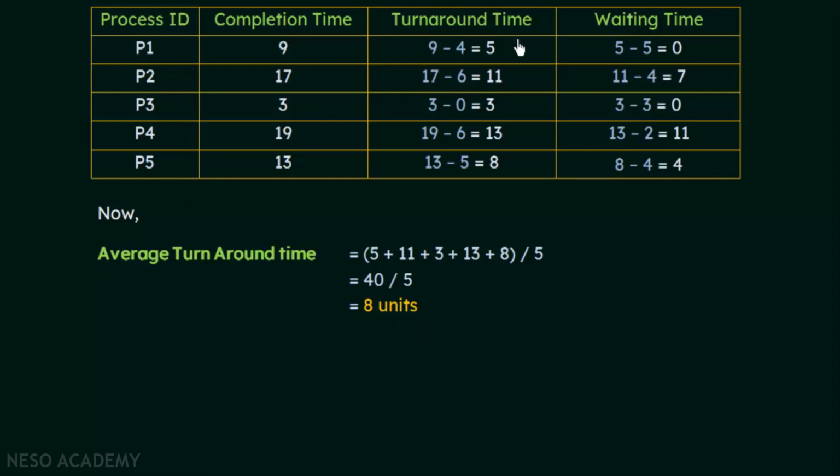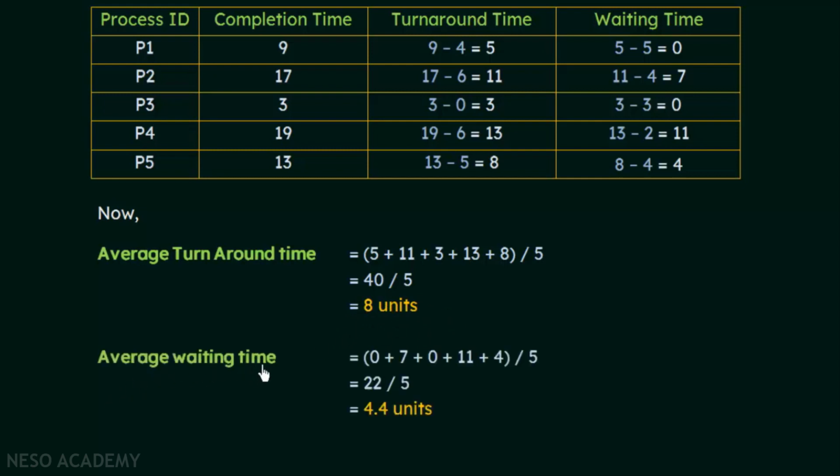So the average turnaround time for this set of processes, while they follow FCFS scheduling algorithm and when they arrive at the particular arrival time as given in the question, is 8 units of time. This is the average turnaround time. Now similarly, the average waiting time can be computed here. The average waiting time is again 0 plus 7 plus 0 plus 11 plus 4 divided by 5. So it gives us 22 divided by 5, which is 4.4 units. So on an average, we have 4.4 units of waiting time.